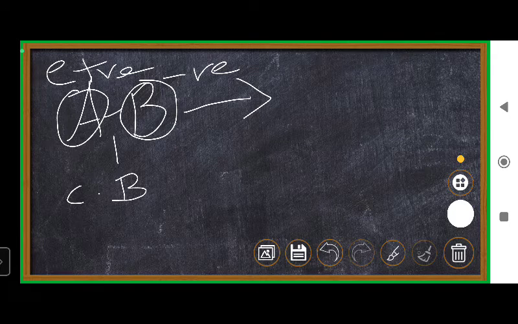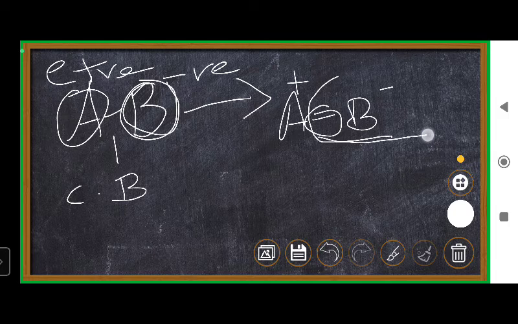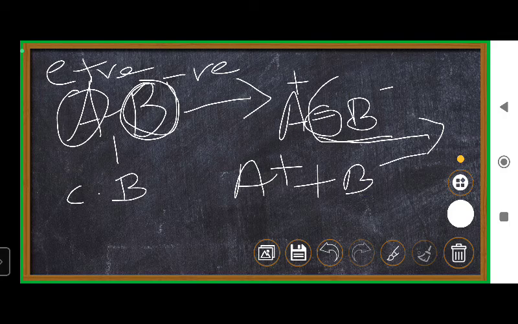The atom with more electronegativity will have a minus charge, and the electropositive atom will have a positive charge. B will take away the shared pair of electrons and become B minus, and A becomes A plus. This is electronegativity.